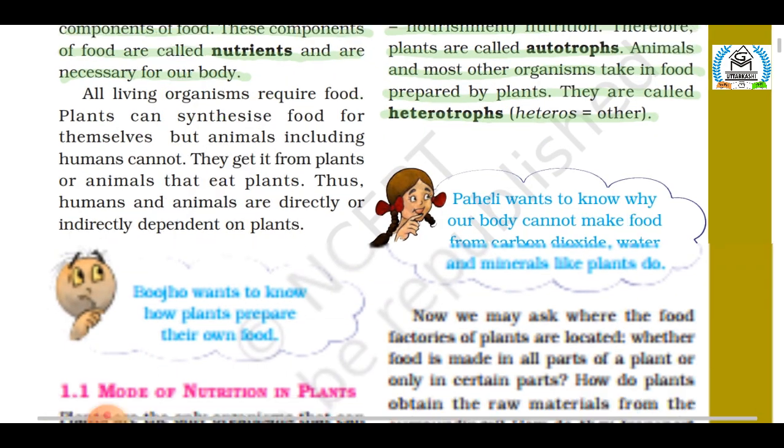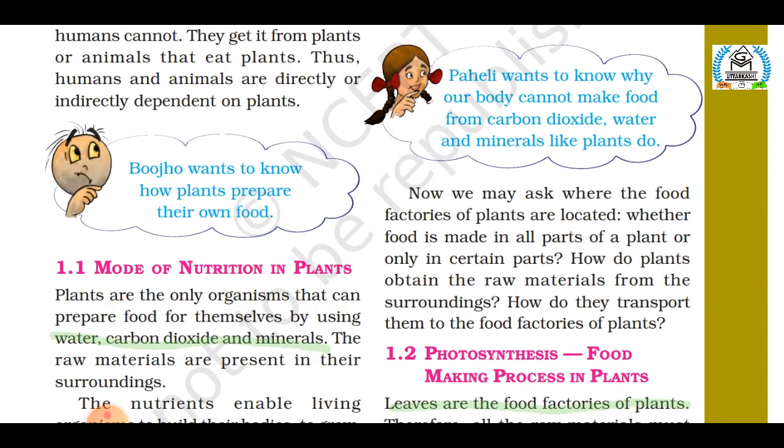Now moving on towards the next topic of your chapter number 1, that is mode of nutrition in plants. Students, as you learned, plants are the only living organisms on earth that make their own food, but now the question is, what are the raw materials that a plant needs to make its food? So here I am highlighting the very important points which you must consider and keep in your mind. Water, carbon dioxide and minerals, these are the basic raw materials that a plant needs to make its food, and all these materials are available in its surroundings.